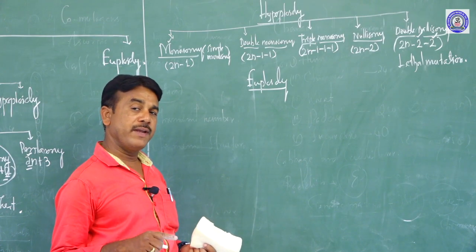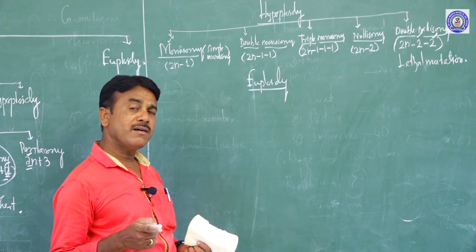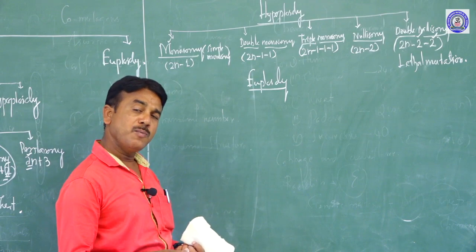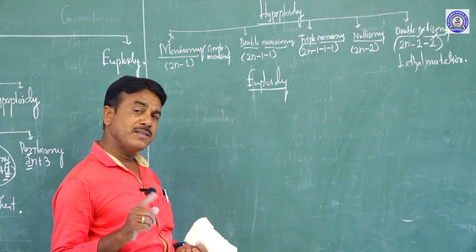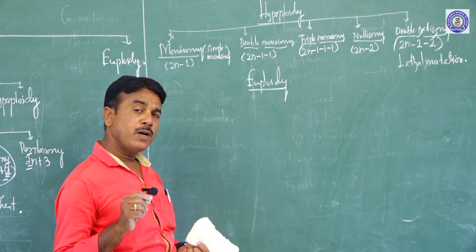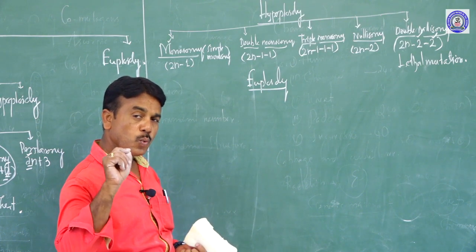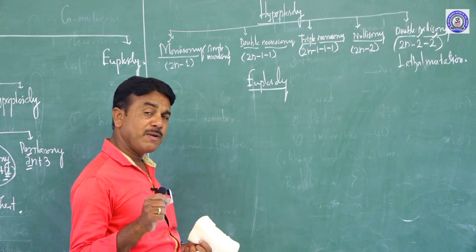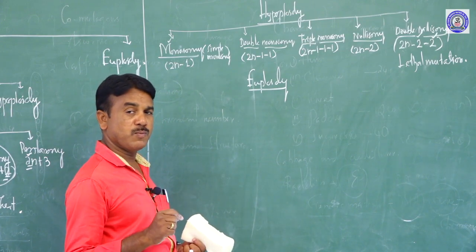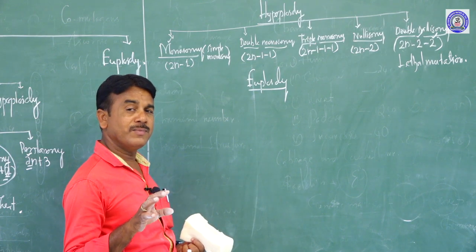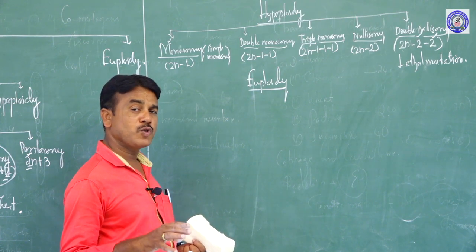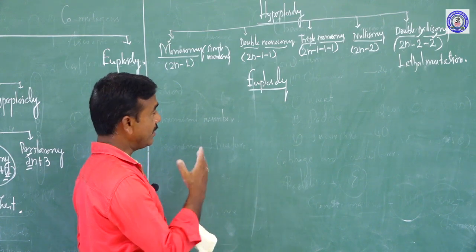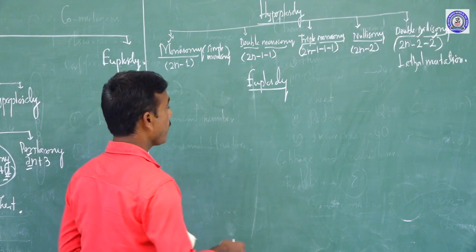It is a variation involving an increase or decrease in the full set of chromosomes. Aneuploidy involves only one set of chromosomes, but here the variation involves full sets of chromosomes. If the entire set of chromosomal pairs of that organism changes, that is called euploidy.